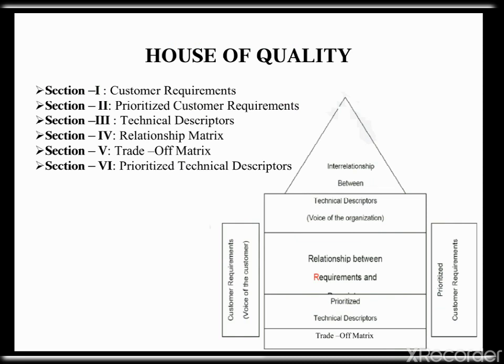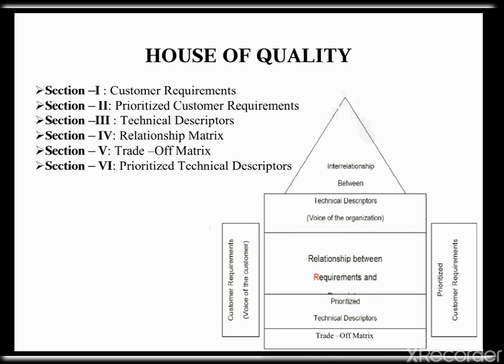Next, House of Quality. House of Quality is the graphical tool for defining the relationship between the customer desire and the firm's product capability. It is a part of QFD and it utilizes a planning matrix to relate the customer's what to how a firm is going to meet those wants. The primary planning tool used in QFD is the House of Quality. A House of Quality converts the voice of the customer into the product design characteristics.